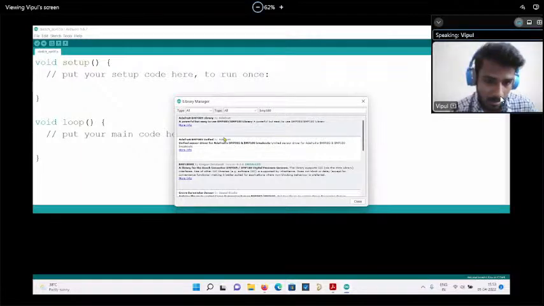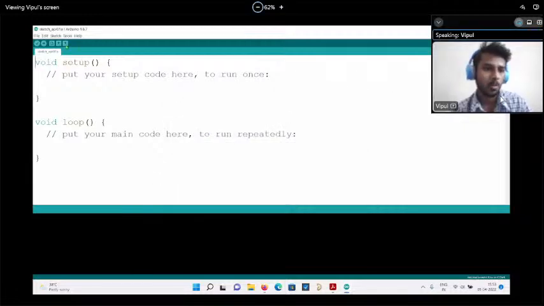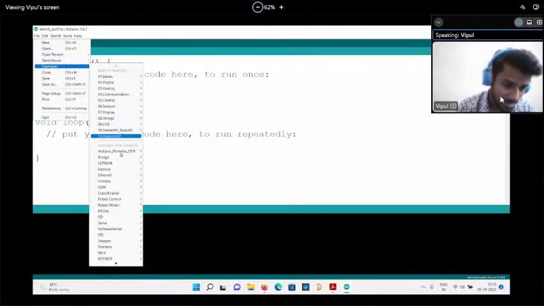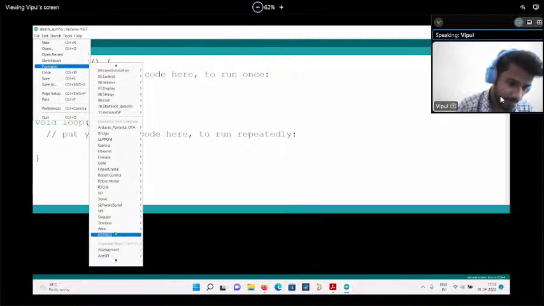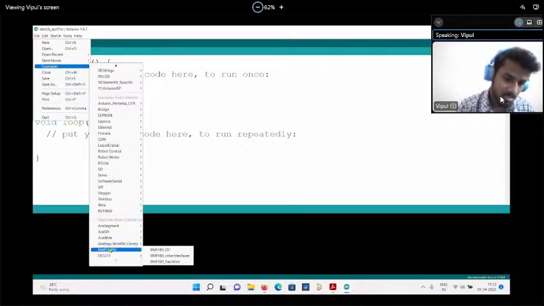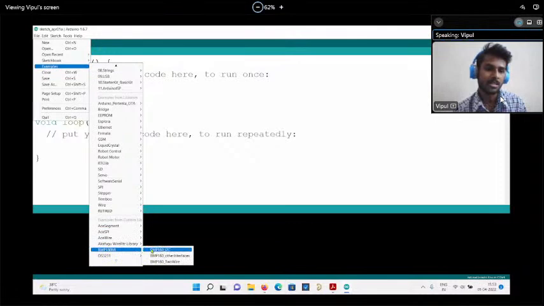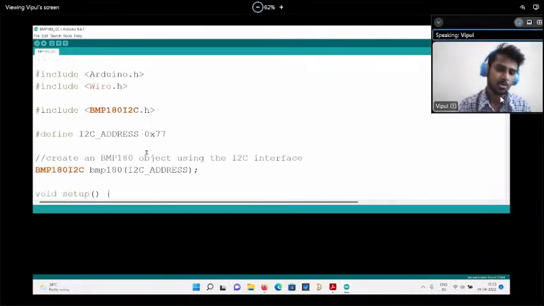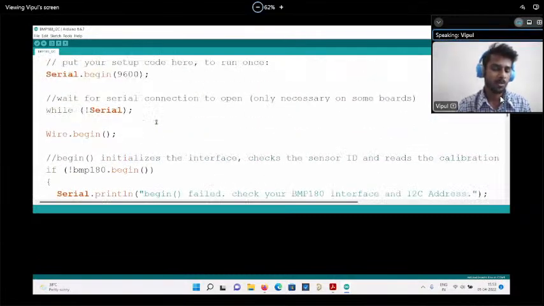So some libraries will come up over here. This is the library, BMP 180 is there. It's already installed because I have already used this library. Okay, this is the library. This is how we have to install the library. Now we have to go to File, Examples, and search for the name where this library is. See, BMP 180 sensor. We just go on that tab and click on this. So we get that code as it is, and you can directly upload this code. Okay, this is how it works.